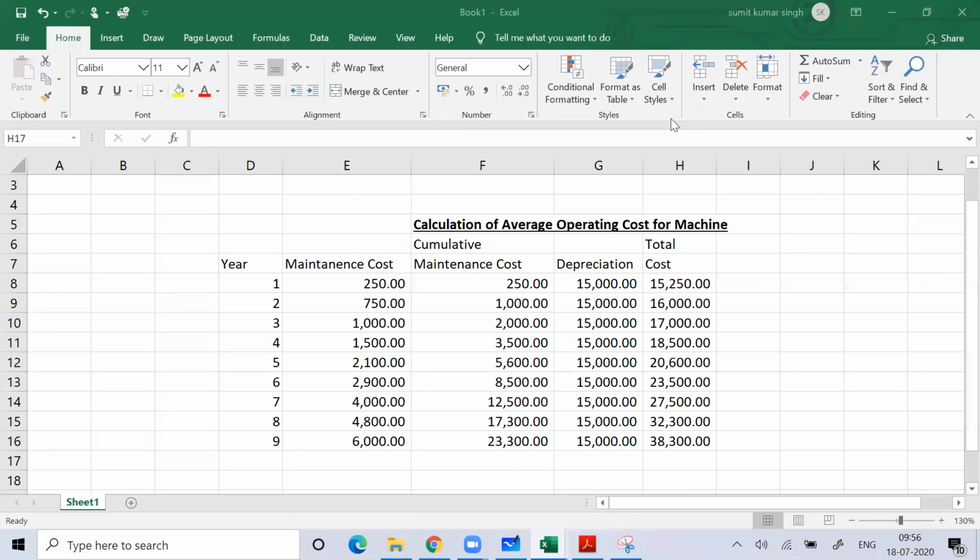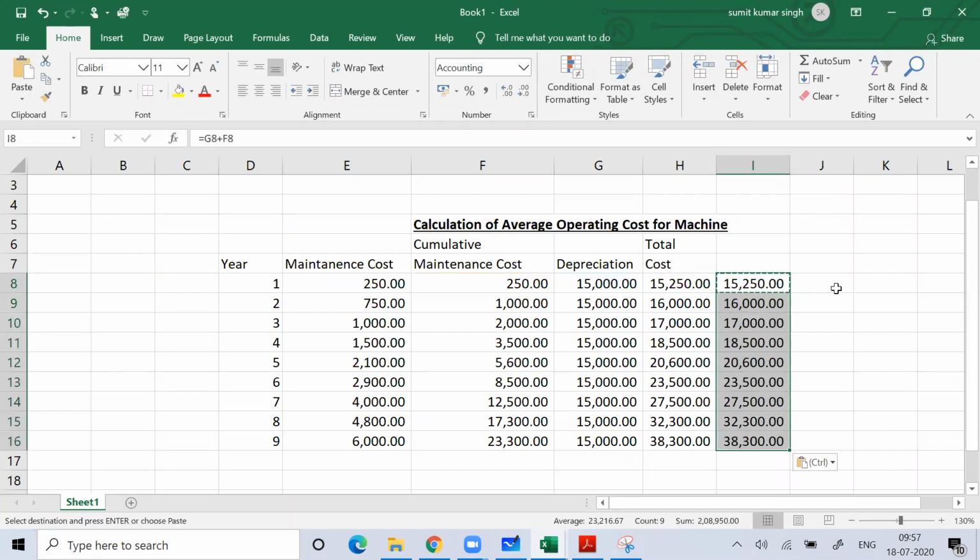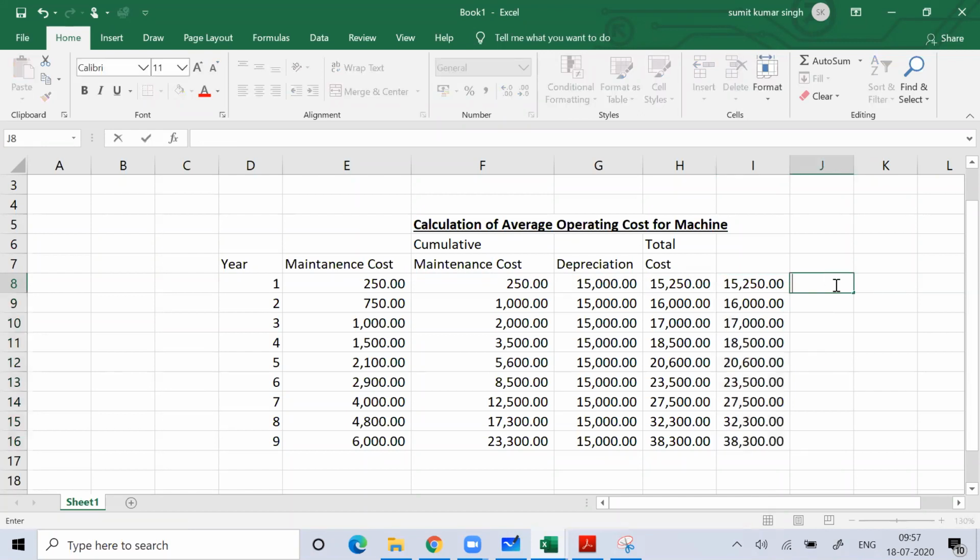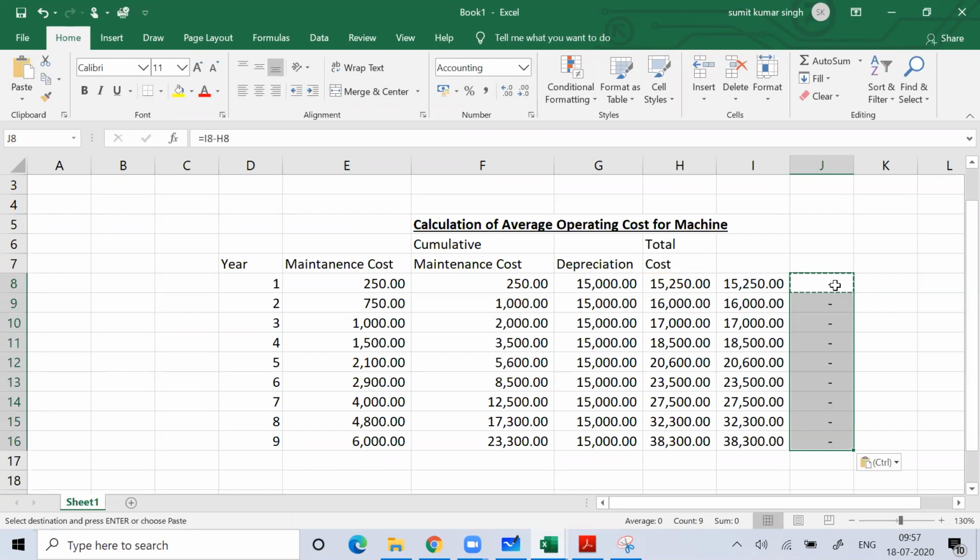Clear? Anyone have any doubt? Any mistake in calculation? Let me just confirm this. That's why I'm using Excel. I can do the same thing in Word or other places also, but when I have to do calculations and I don't want to use a calculator, nothing can be better than this. Everything is correct.